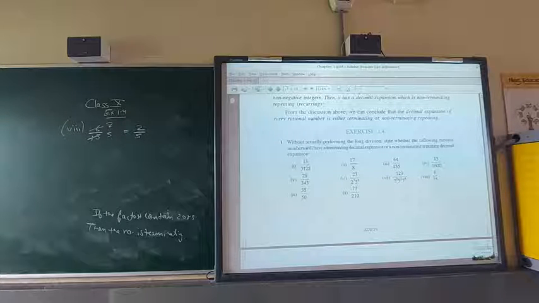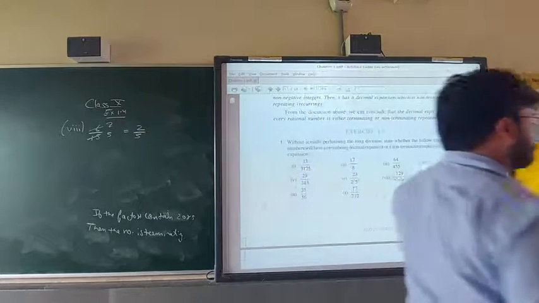The last one, 50, I think has 5 and 2 only. The 9th is also terminating, and check the 10th one also. So this is your first question. Now we move to the second one.